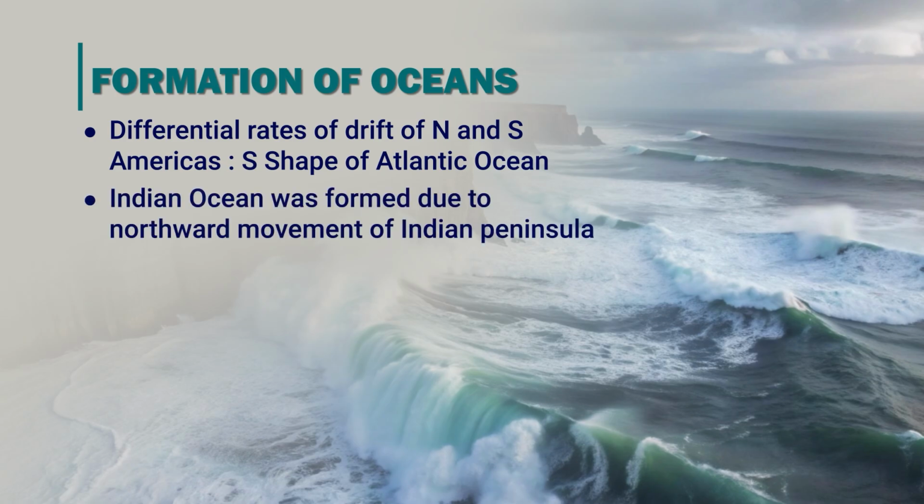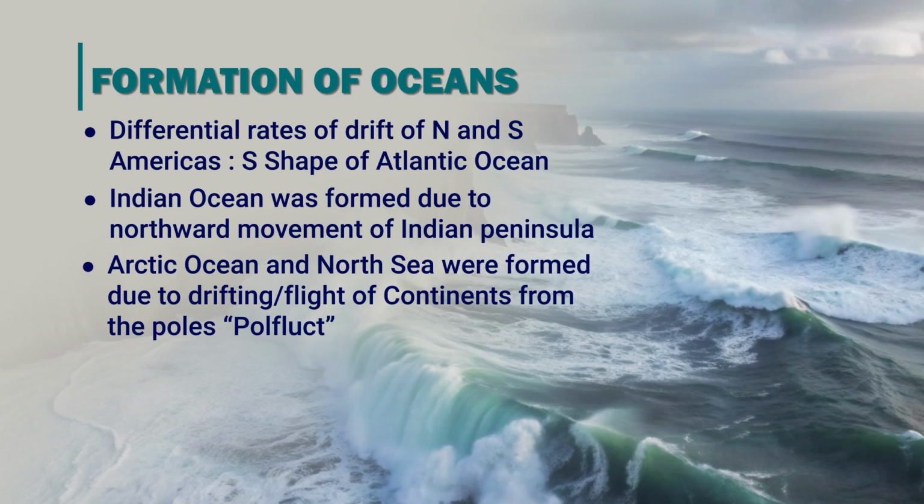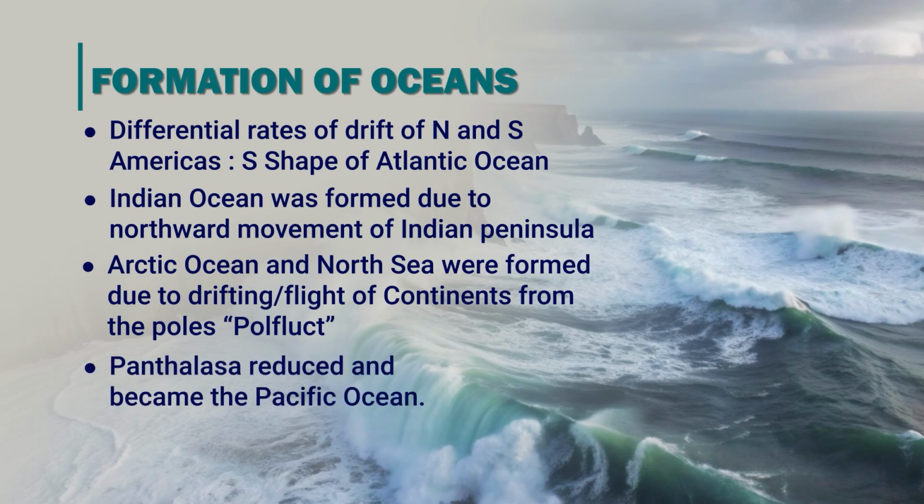Similarly, the Indian Ocean was formed due to the northward movement of the Indian Peninsula. The Arctic Ocean and North Sea were formed due to drifting or flight of continents from the poles, and this was given the term pole flight, which meant the flight of continents from the poles. So in this way, the ancient or primeval Pacific Ocean, the Panthalassa, reduced, and it became the current Pacific Ocean that we see now.